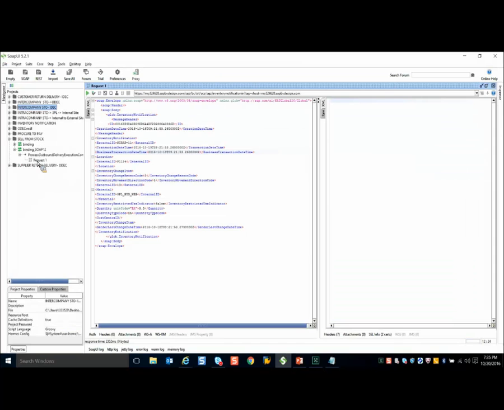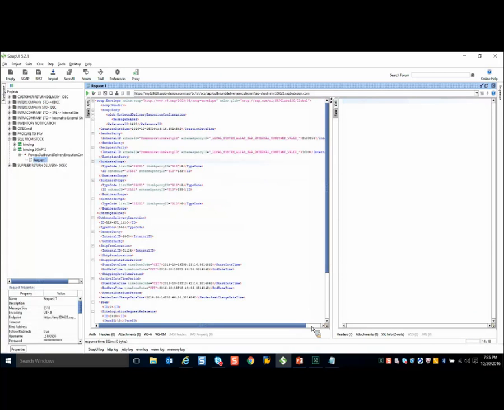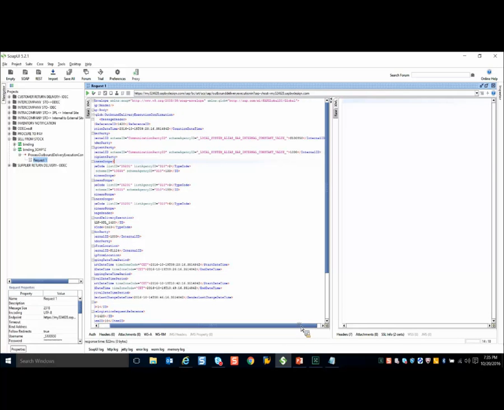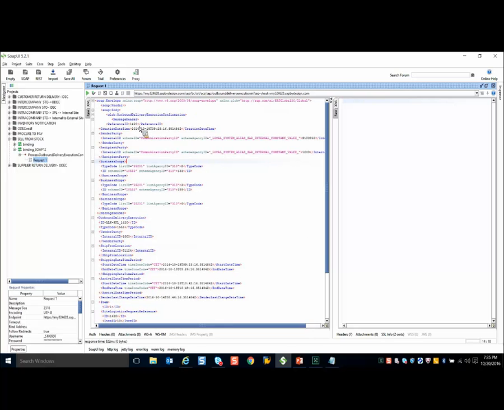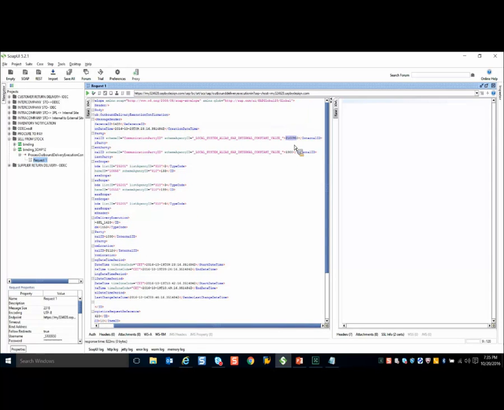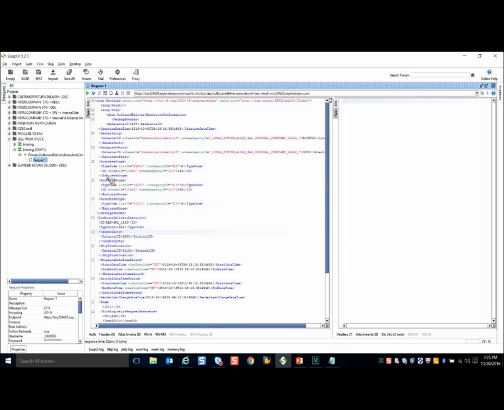Okay, just in the interest of time, I've already modified the XML and added all the parameters. Here you can see we have a reference ID. The reference ID would be your 3PL request ID, which is 1439. Here we have a creation date time, which is as of today. Here again we have the sender, which is our 3PL provider, and the recipient, which is our company. We are sending this data from our 3PL provider to the BYD system.